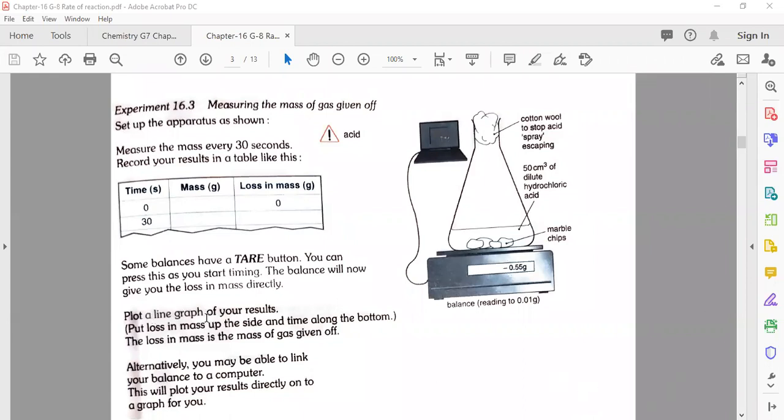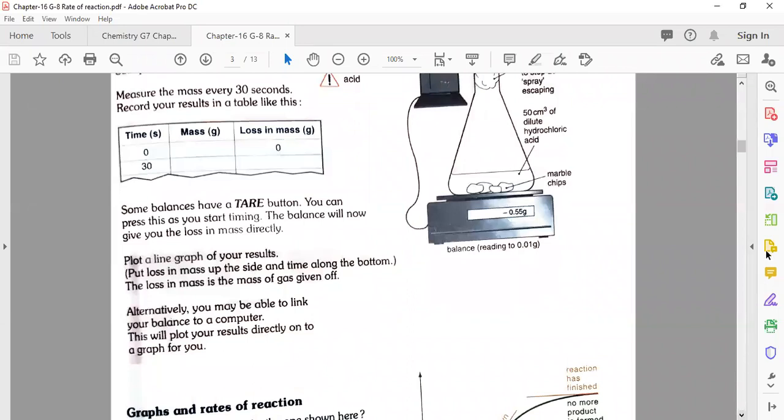Okay. Plot a line graph of your results. Put mass up the side and time along the bottom. The loss in mass is the mass of the gas given off. Alternatively, you may be able to link your balance to a computer or some device that will show you the record of how the graph goes up and down. This will plot your result directly on a graph for you. So till here, my dear students, any question, you can raise your hand, otherwise type no.